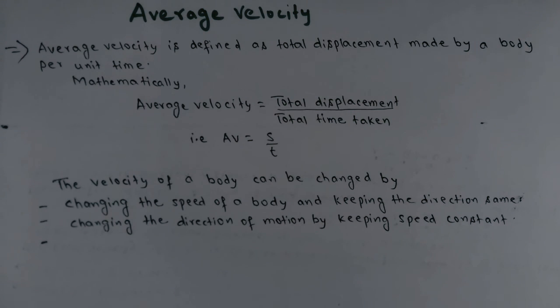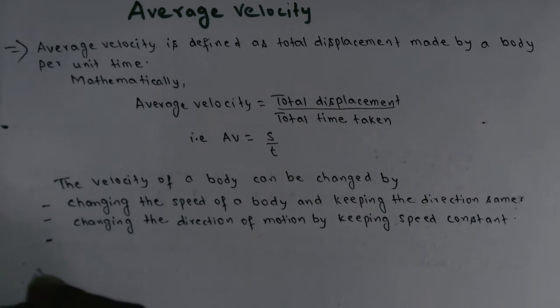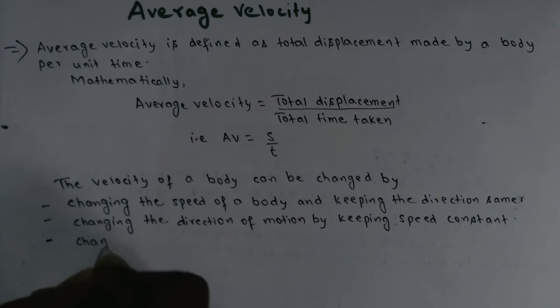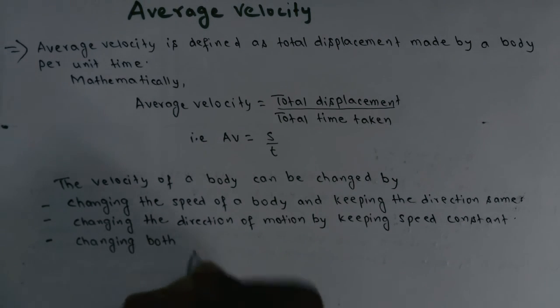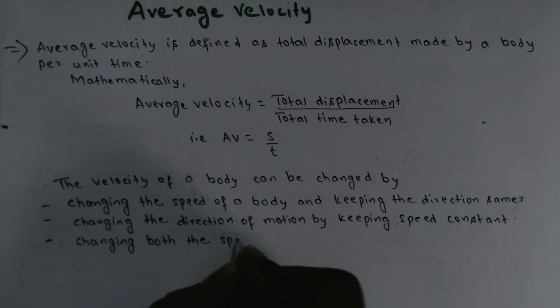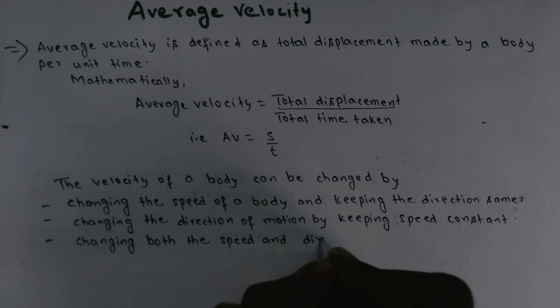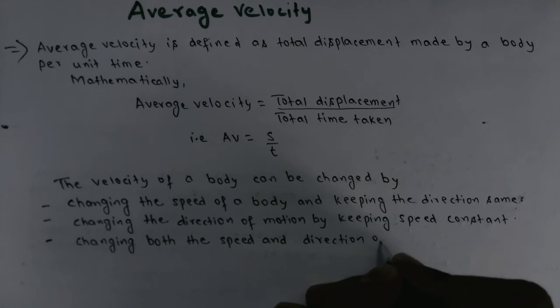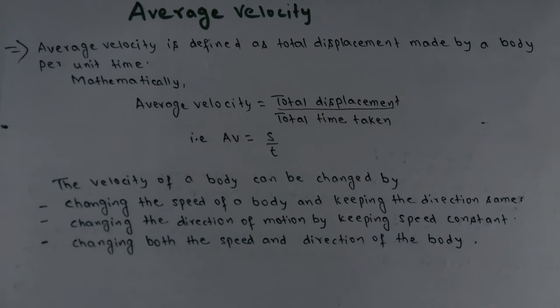So in the third point we will write, changing both the speed and direction of the body. So these are the points to change the velocity of a body.